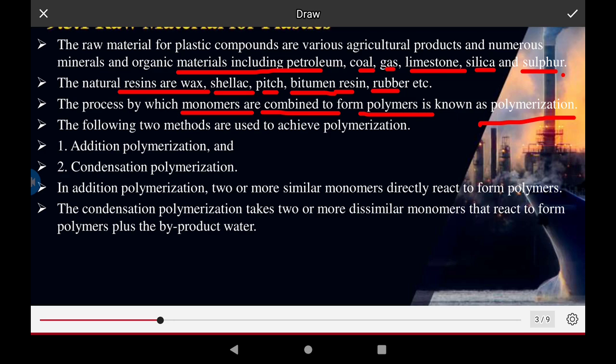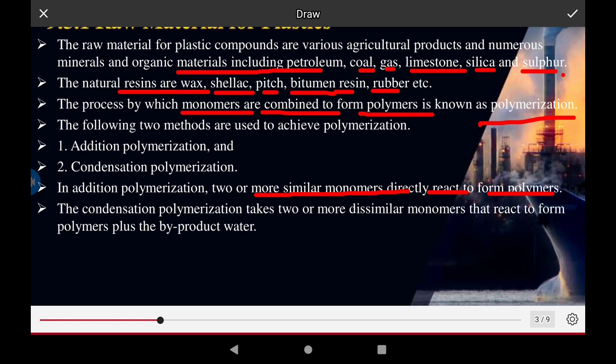In addition polymerization, two or more similar monomers directly react to form the polymer, combined in a chemical reaction to generate the thermoplastic.